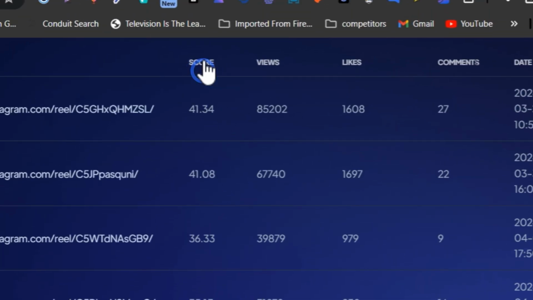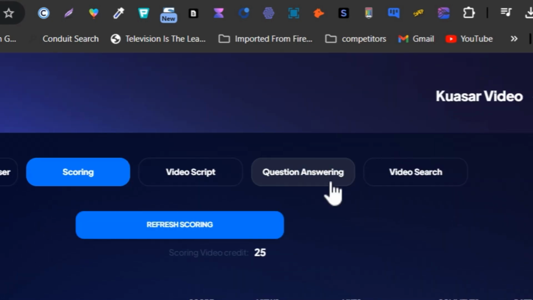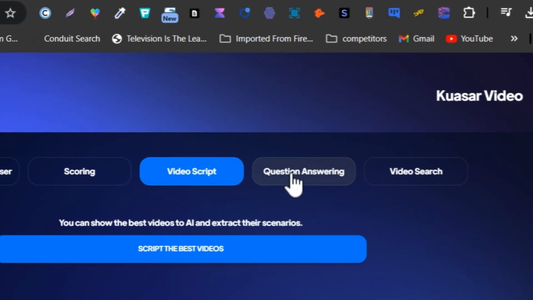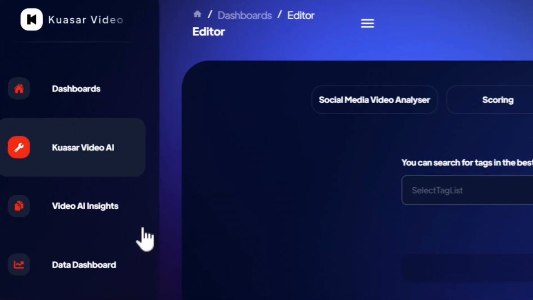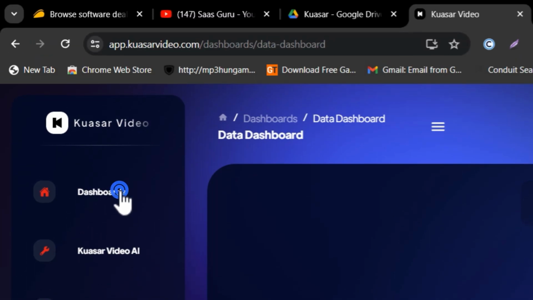This is the highest score. You can also filter it by clicking it here. You can go with the views, likes here. Then we have the script part, we have the question answer and the video from scratch. There's also the AI insight that I have already shown you. This is the data part, and dashboard.